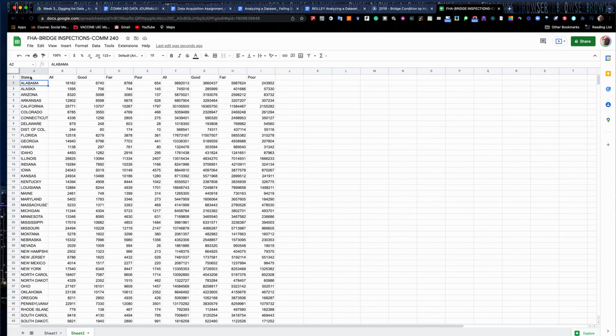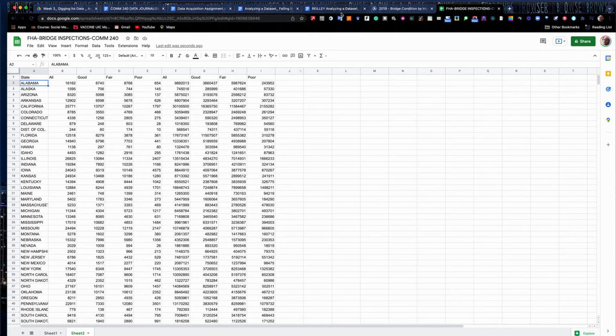You must do this cleaning step or every formula you do will blow up on you. So make sure that you've done this. Your data set should look like this: state, and then good, all good, fair, poor. Okay.